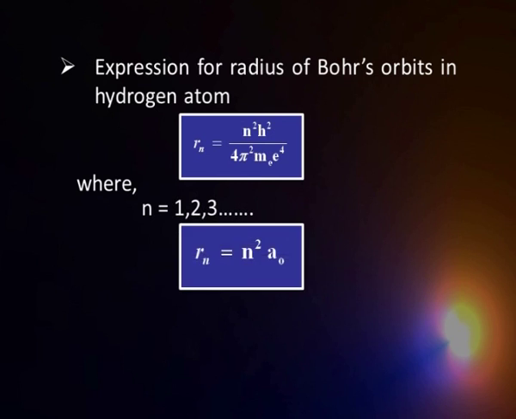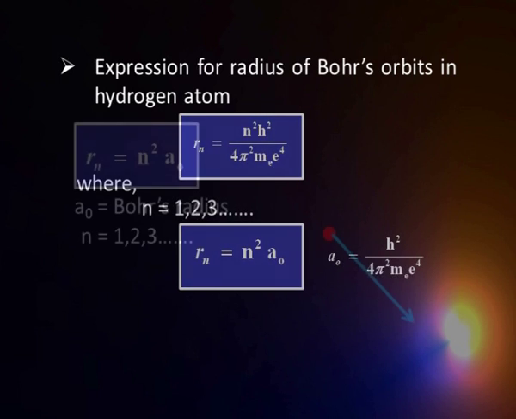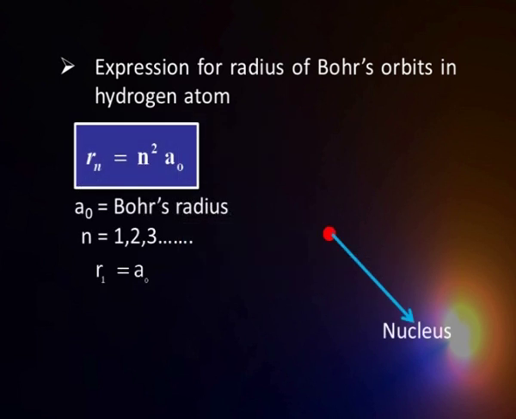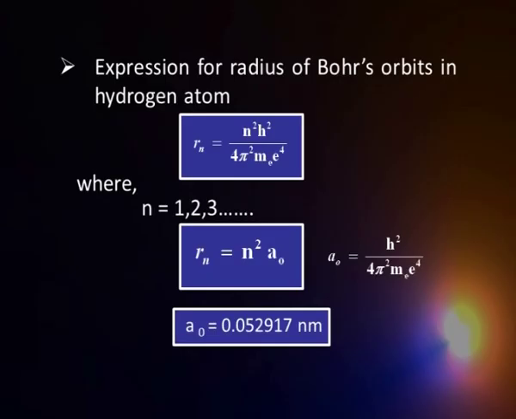We can put it like this: Rn is equal to n square a naught, where a naught is called the Bohr's radius. When n is equal to 1, you are at the first level from the nucleus. That radius is now called the Bohr's radius, just to recognize his contribution. For the hydrogen atom, this value is about 0.0529 nanometer, or 0.529 angstrom, or 52.9 picometer, different ways of representing the same thing. So, that is my Bohr's radius, that is the first orbit.